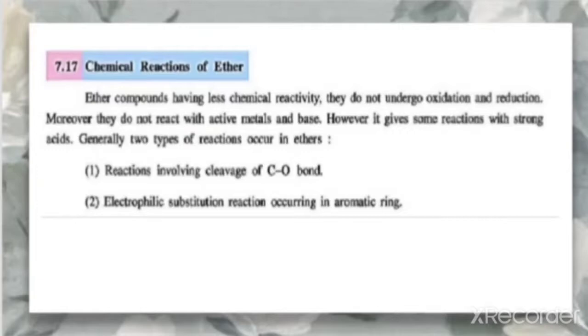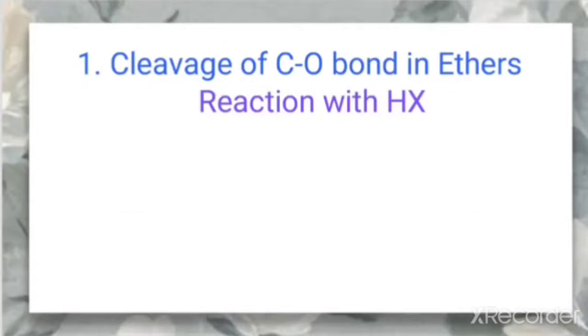So the two general types of reactions which occur in ethers are, the first one, reactions involving the cleavage of the C-O bond, and the second one, electrophilic substitution reaction in the aromatic ring. So in this video, we'll be discussing the cleavage of the C-O bond in ethers, that is, the reaction with HX.